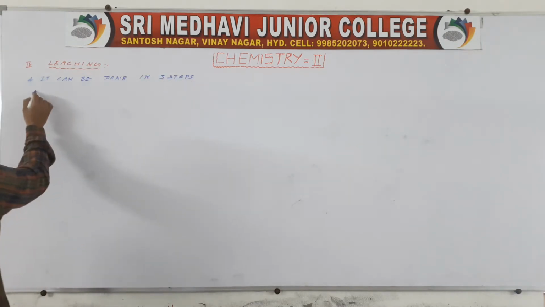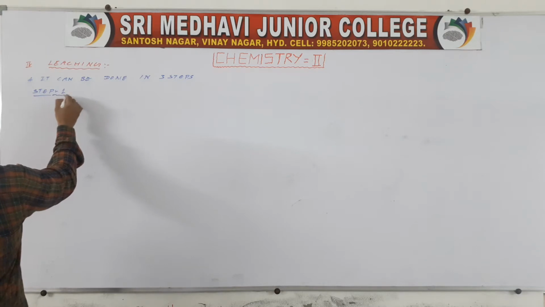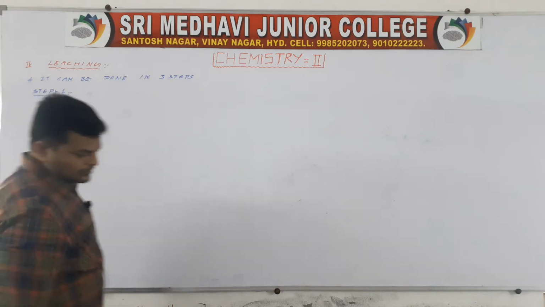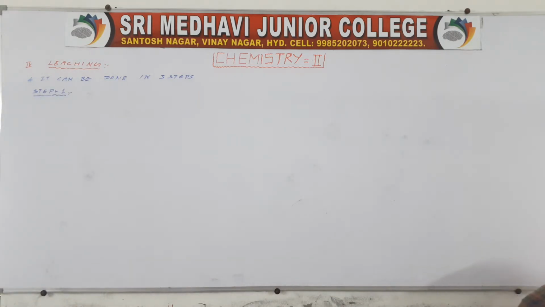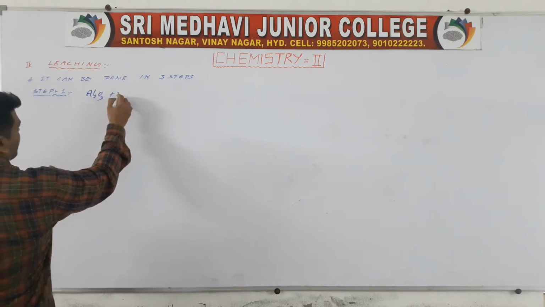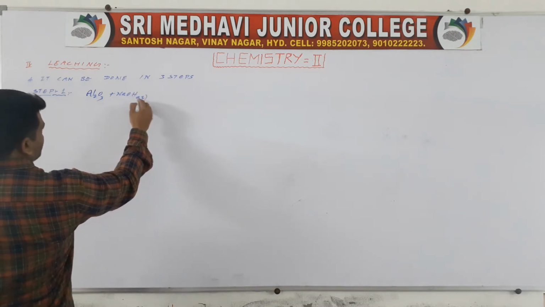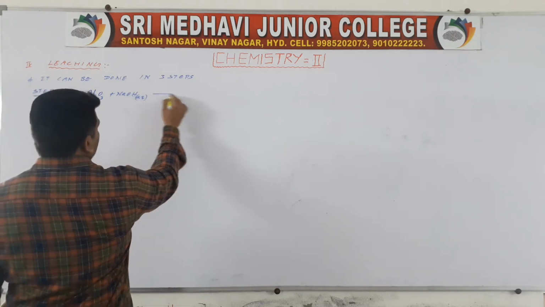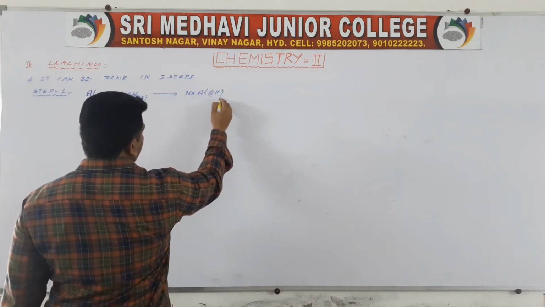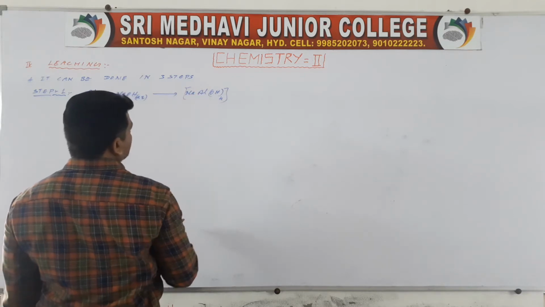The first one is step 1. Taking Al2O3, adding aqueous sodium hydroxide, gives rise to NaAl(OH)4.